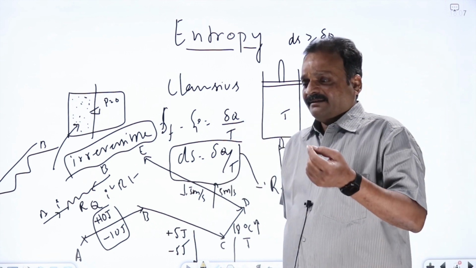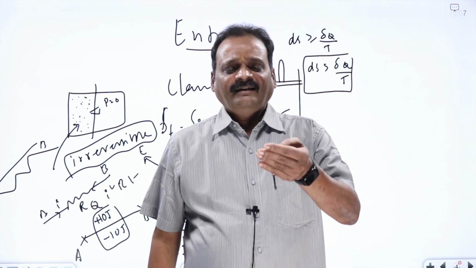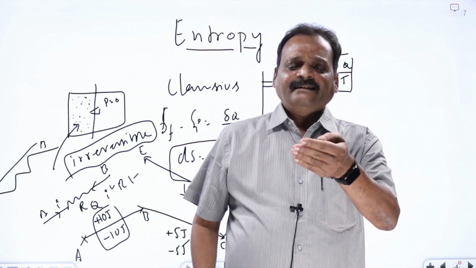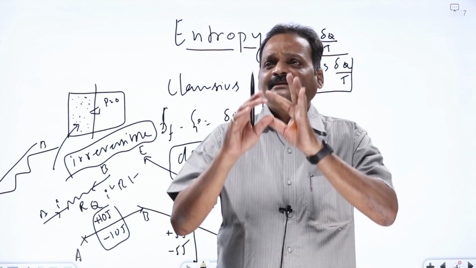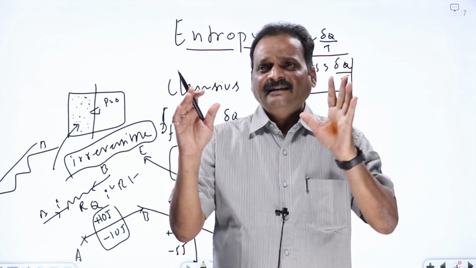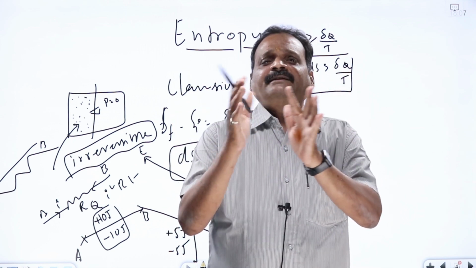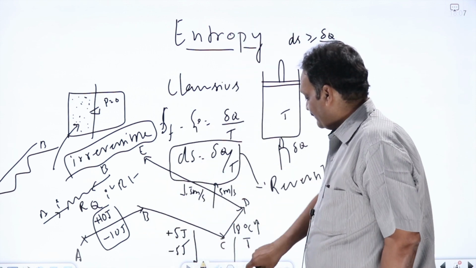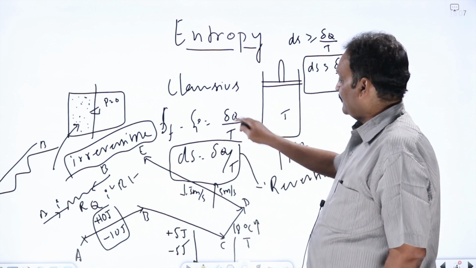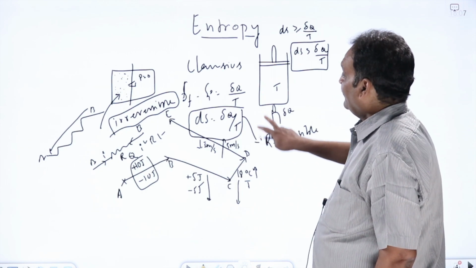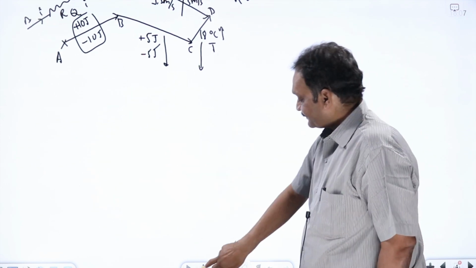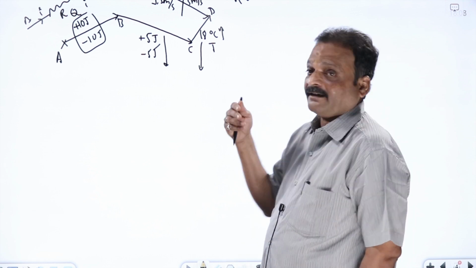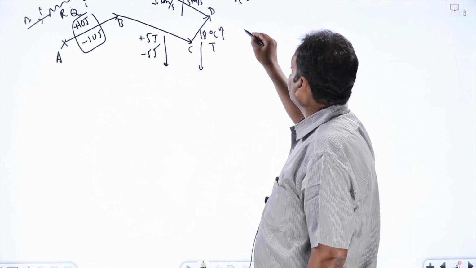Entropy, in the Greek word, en is related to energy, trop is related to some transformation. It means the concept of entropy in the Greek language is some energy transformation term. Now when I say the change in entropy S_f minus S_i is equal to dS equal to delta Q by T, what does it mean? I can only calculate the changes in entropy. I cannot find out the absolute value for the system.